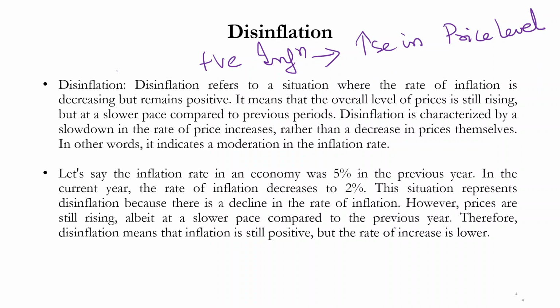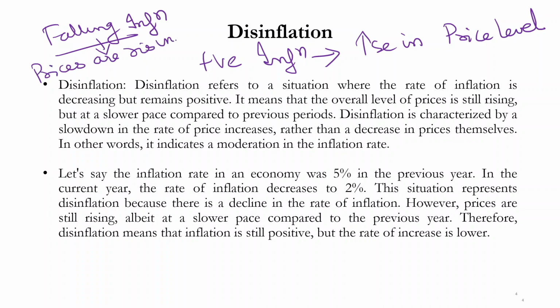But falling inflation, or disinflation, means that prices are rising at a slower pace compared to previous periods. Okay. So, for example, let's say the inflation rate in an economy was 5% in the previous year. In the current year, the rate of inflation decreases to 2%.